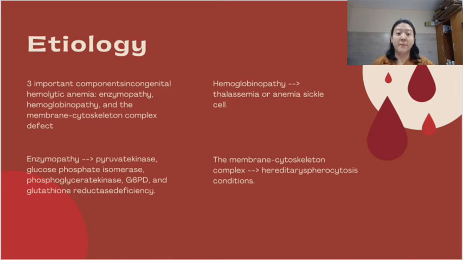This condition could happen as a result of genetic defects in the alpha or beta globin genes. Lastly, the membrane cytoskeleton complex may occur because of hereditary spherocytosis. This condition is genetically heterogeneous, which could arise from a variety of mutations in several genes, causing membranopathy.